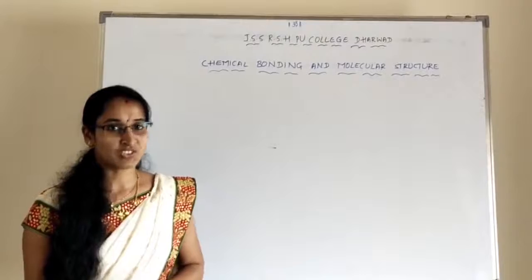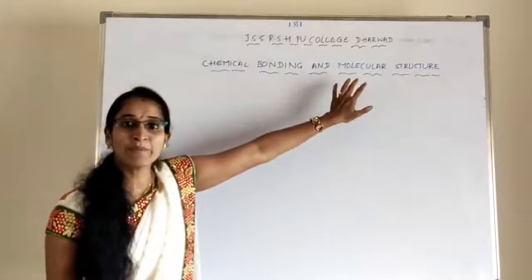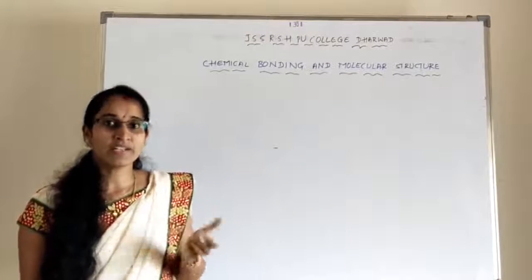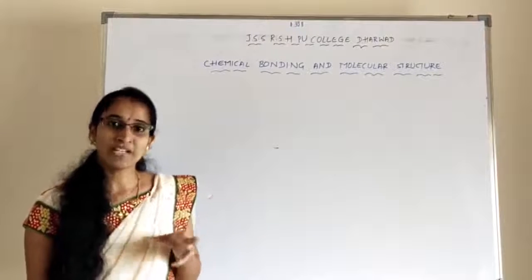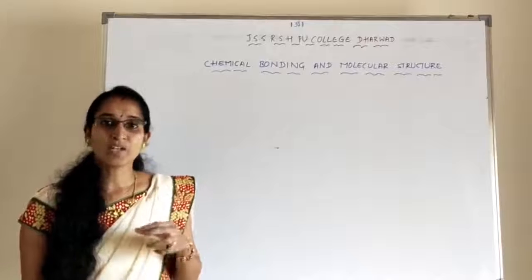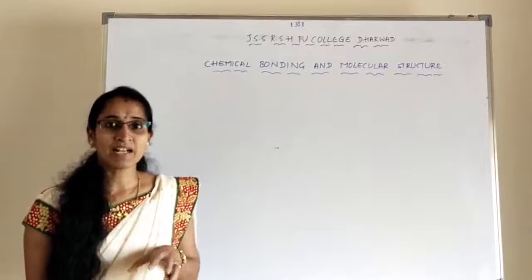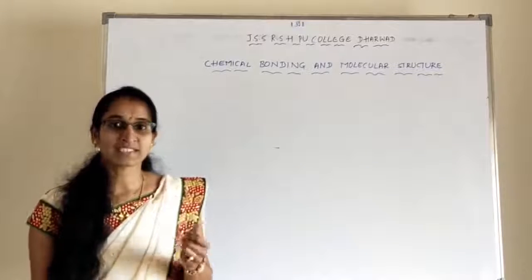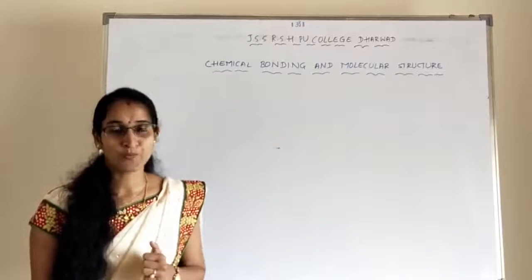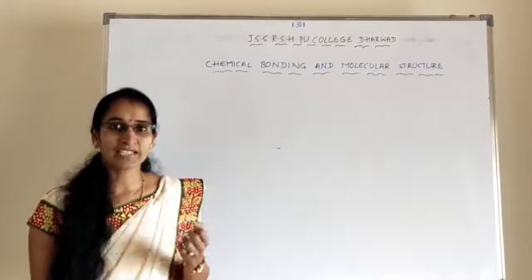Inorganic molecular structure. So let's start with what you mean by molecules. As we already studied in the bridge course, molecules are nothing but the combination of more than one atom. When more than one atom combines, what is formed we call a molecule. For example, hydrogen molecule H2, for example chlorine molecule Cl2, right?